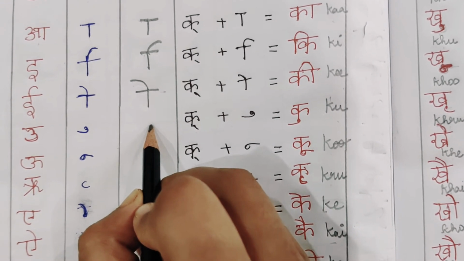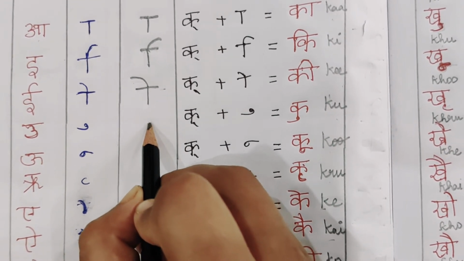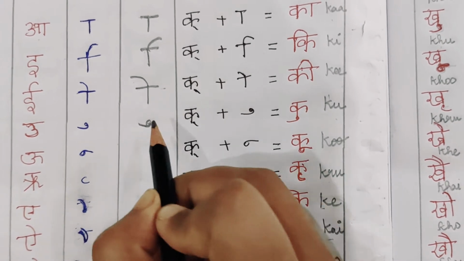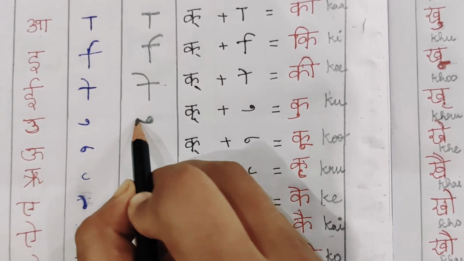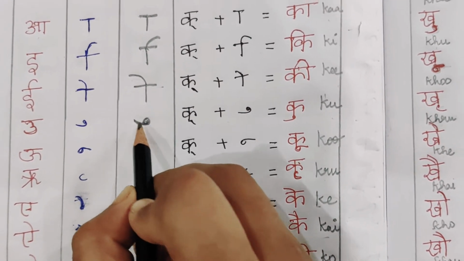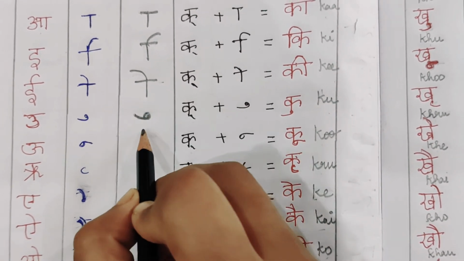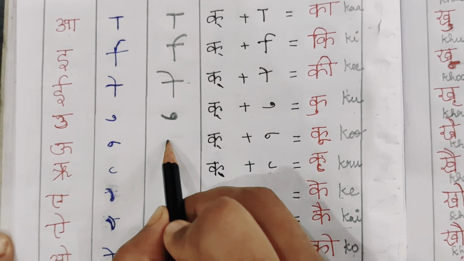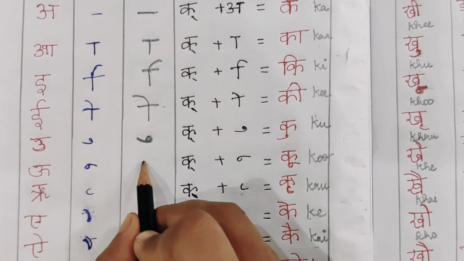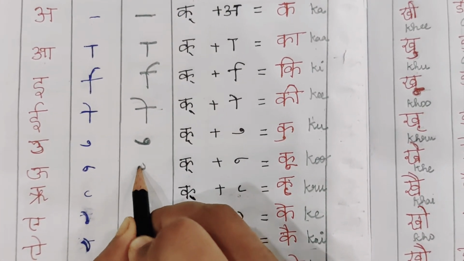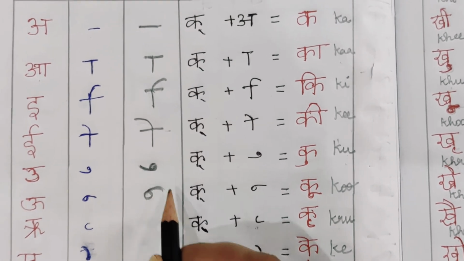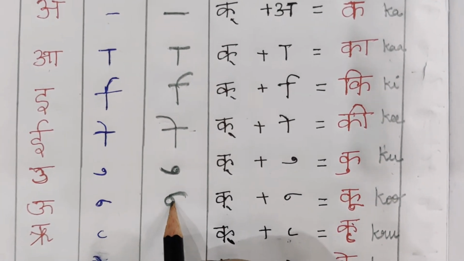This U will be written like one circle and a curve. It looks like a 6, but the 6 will be sleeping. So one circle and then a curve, and for Uu a circle and one curve. This looks like a sleeping 9.